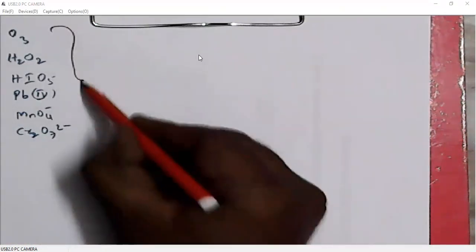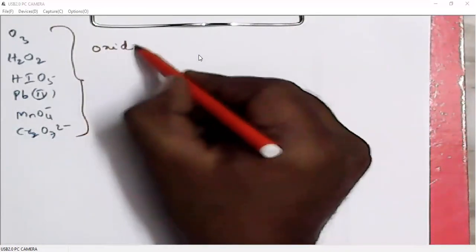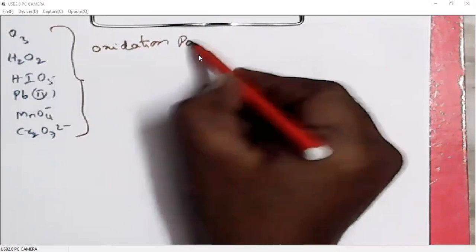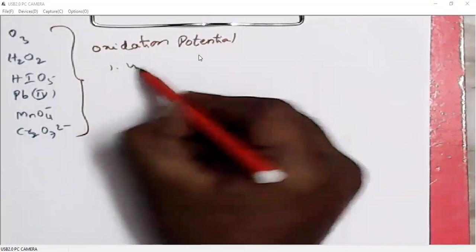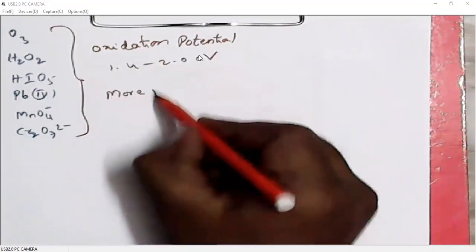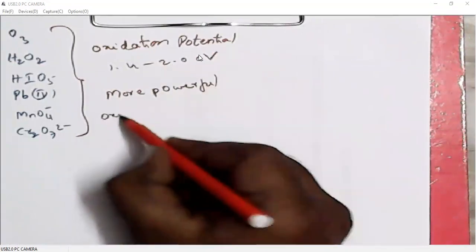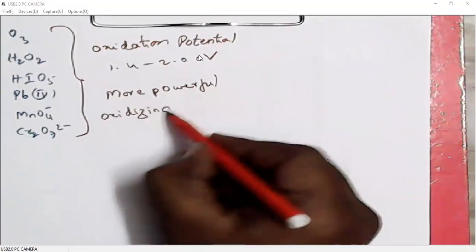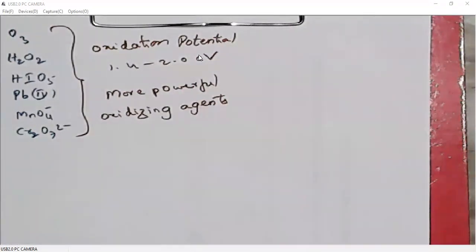These are all powerful oxidizing agents. Its oxidation potential varies from 1.4 to 2 electron volts. So these are all more powerful oxidizing agents, so they can easily oxidize other compounds. That is why they are called more powerful oxidizing agents.